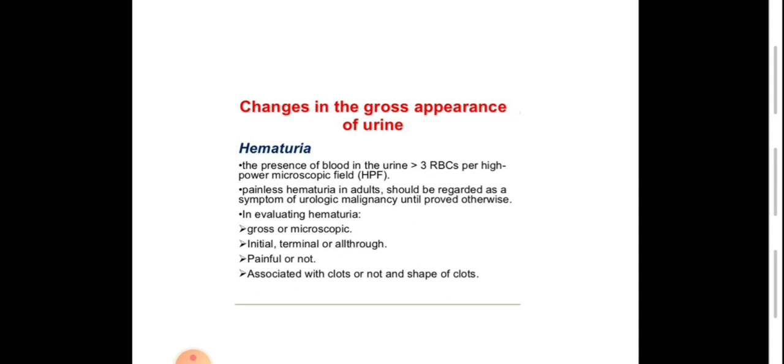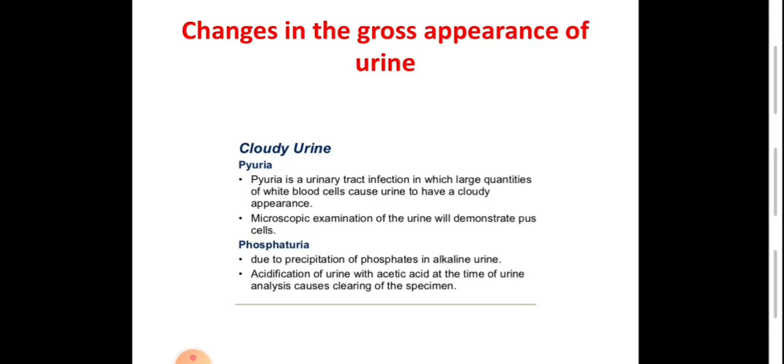The shape of a clot may give an idea of the origin of bleeding. If it is thread-like, it may come from the kidney, and during passage through the ureter it takes the shape of the tubular structure of the ureter. Or if it is an irregular and large clot, it may be bladder or prostate in origin. Change in the gross appearance of urine also includes cloudy color, which may be due to the presence of pus, white blood cells, called pyuria, or the presence of crystals like phosphate, which is called phosphaturia.